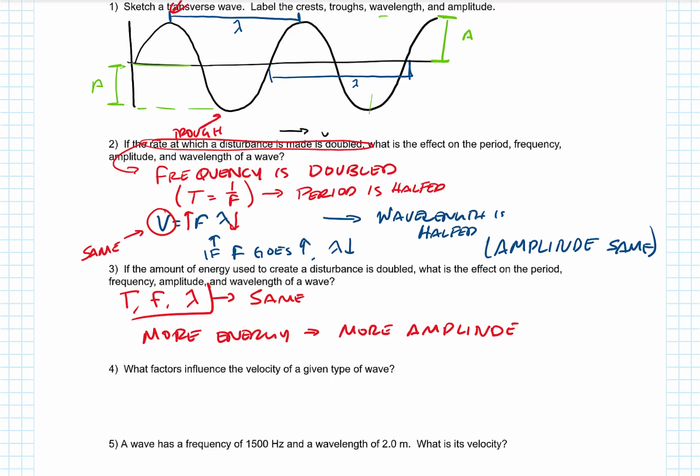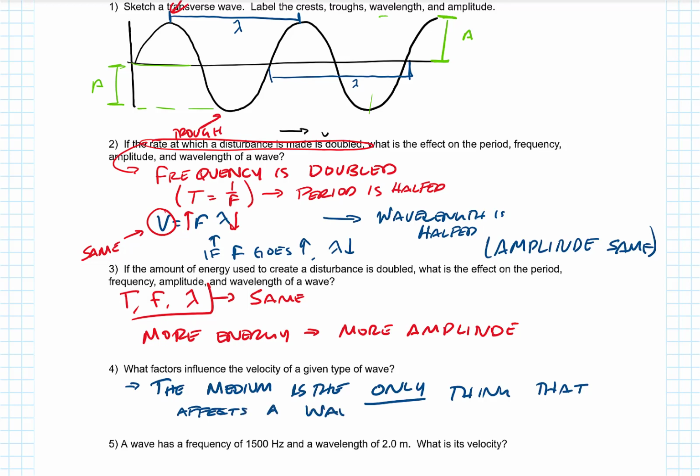What factors influence the velocity of a given wave? The medium is the only thing that affects a wave. It's the only thing that affects a wave's velocity. A different medium gives you a different velocity. That's how it works. Change the medium, change the velocity.